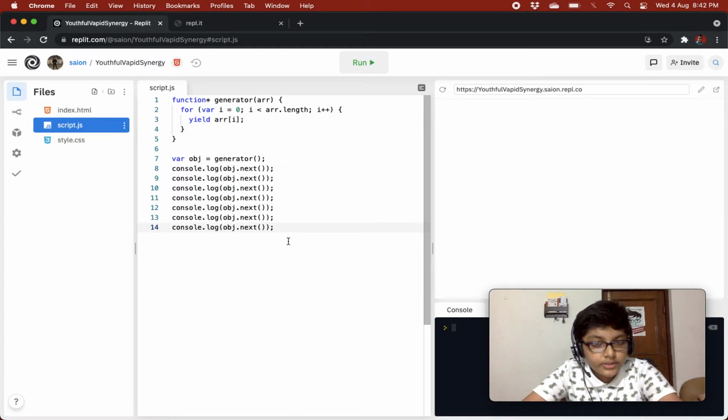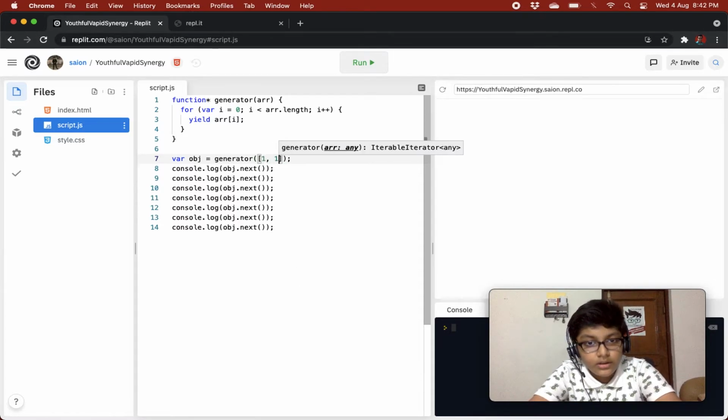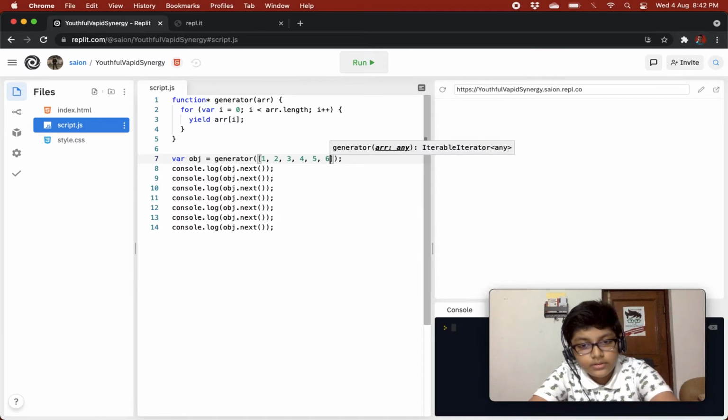Then we'll pass this generator an argument: 1, 2, 3, 4, 5, 6, 7, 8, 9, and 10.